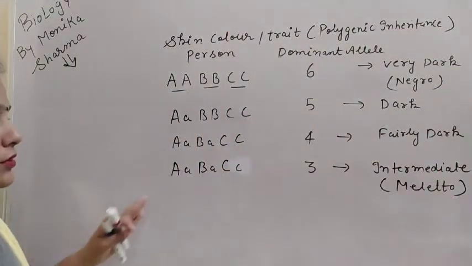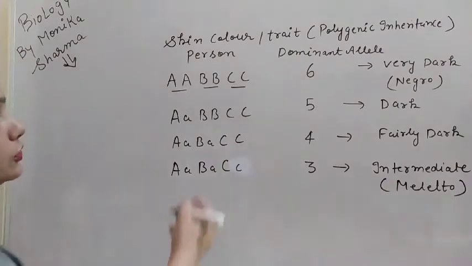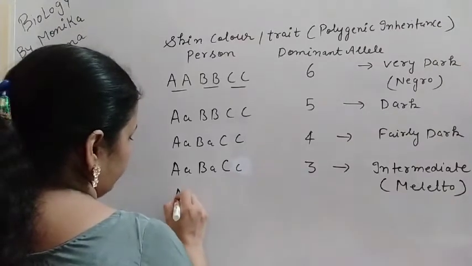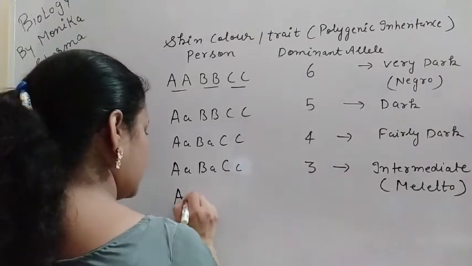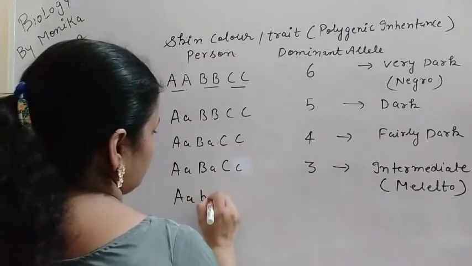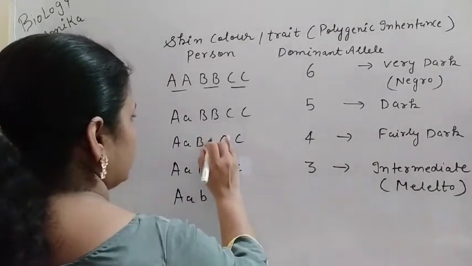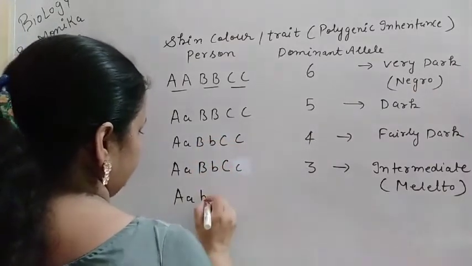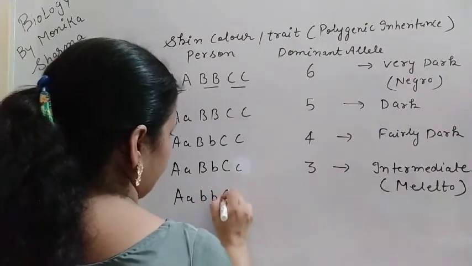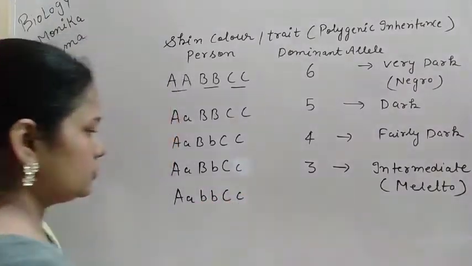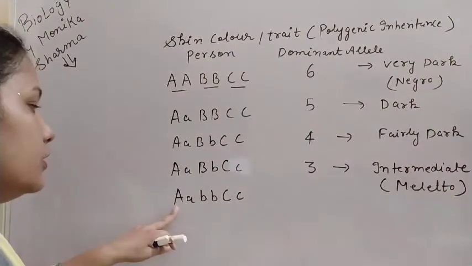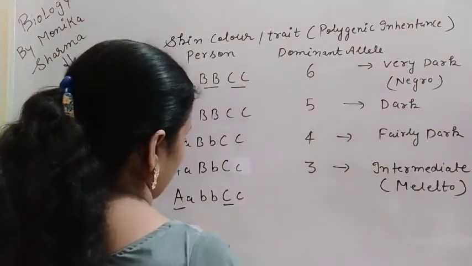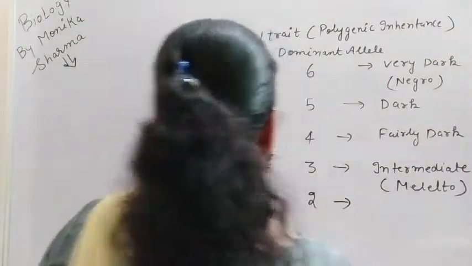After that, what do we have to take if the dominant alleles are 2? So here we take capital A, small b, and also small b. Here you have to write small b, then capital C and small c. Now how many dominant alleles are there? Dominant alleles are 1 and 2. So 2 dominant alleles are present.